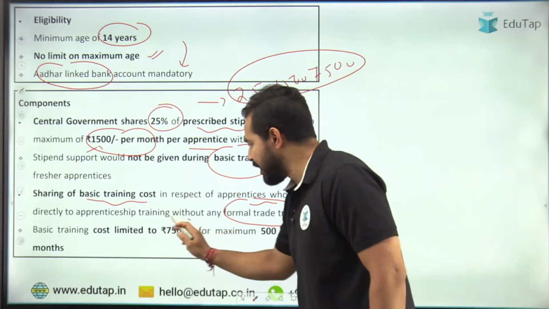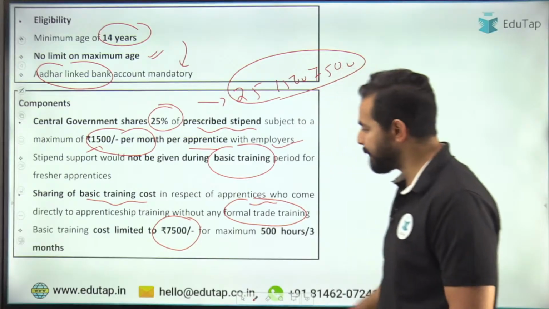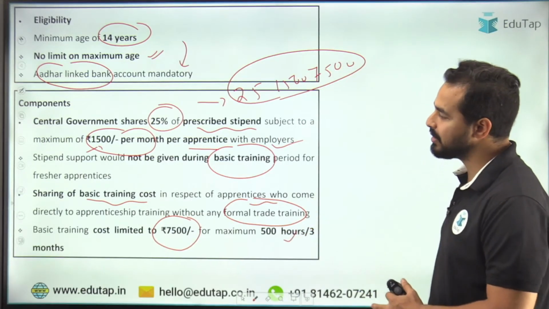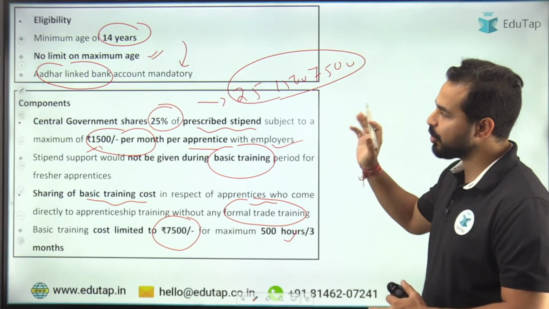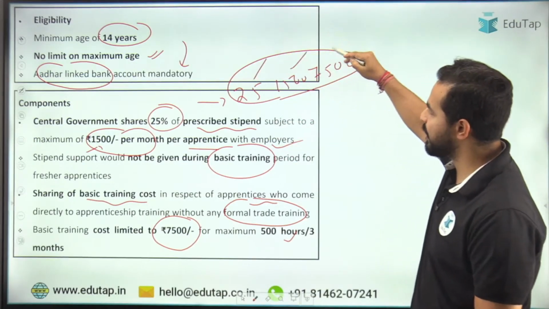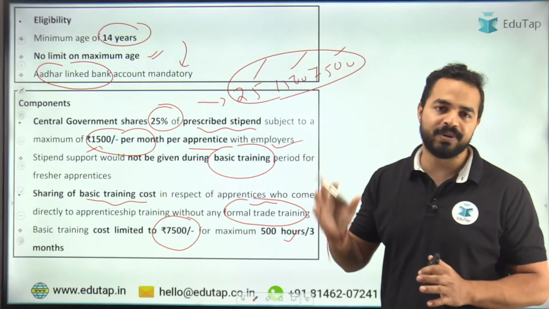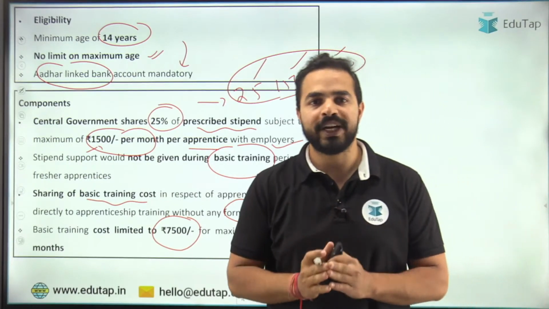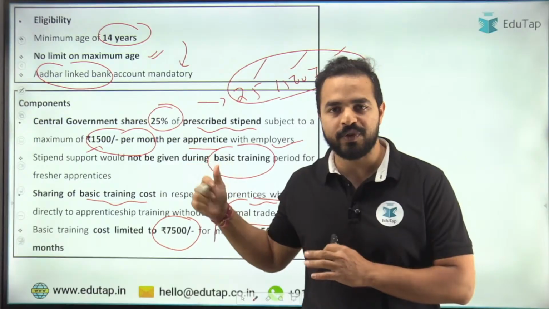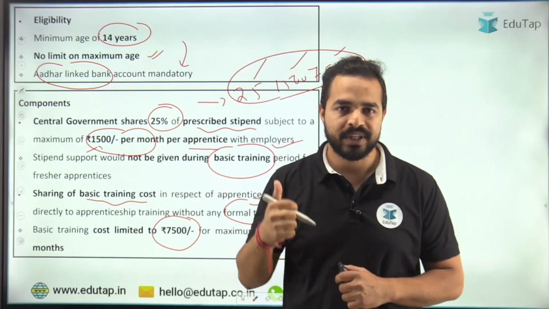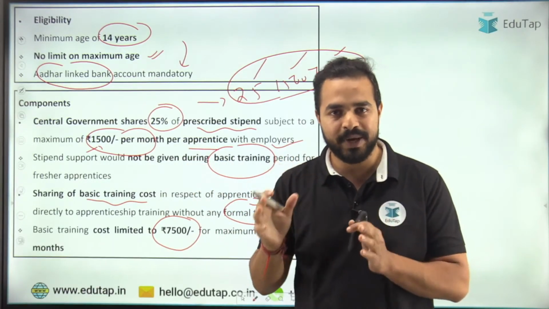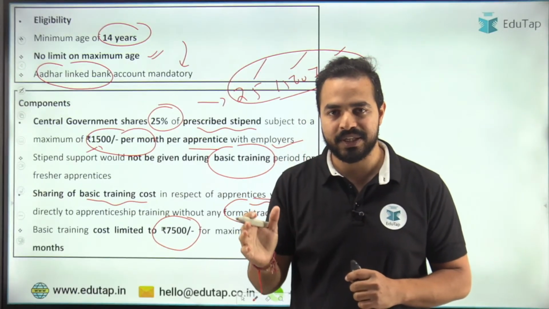That will be limited to 7500 for a maximum of 500 hours per 3 months. So that's why I told you the numbers 25, 1500 and 7500. This is something we can definitely remember from the examination point of view. So my dear friends, if this scheme is very clear to all of you, please give me a thumbs up in the chat box. So this change has been made, a 36% increase has been done, right?